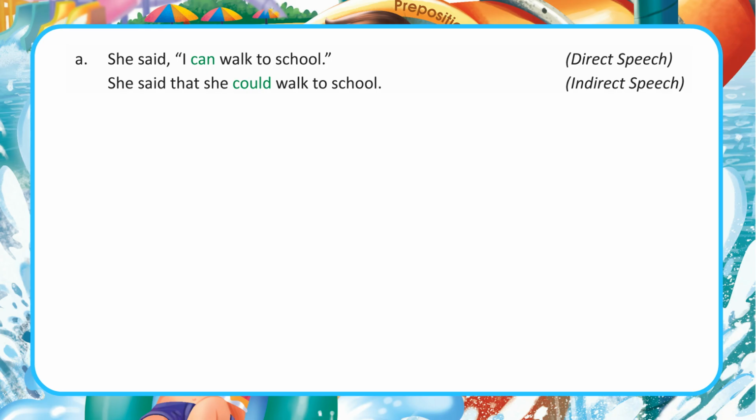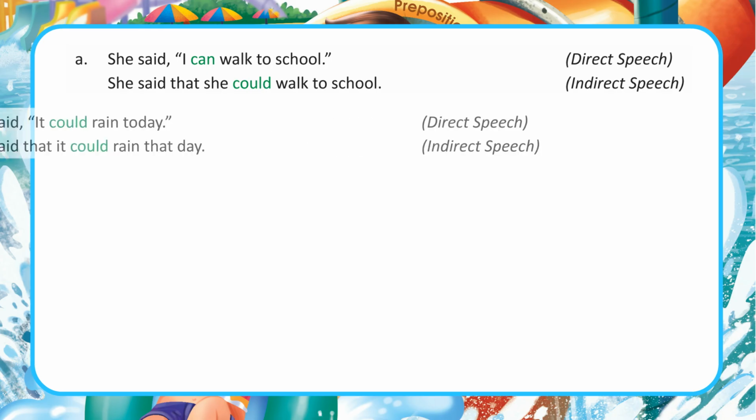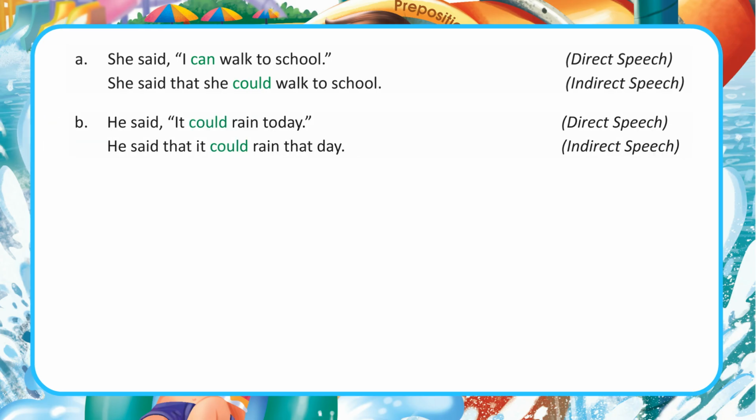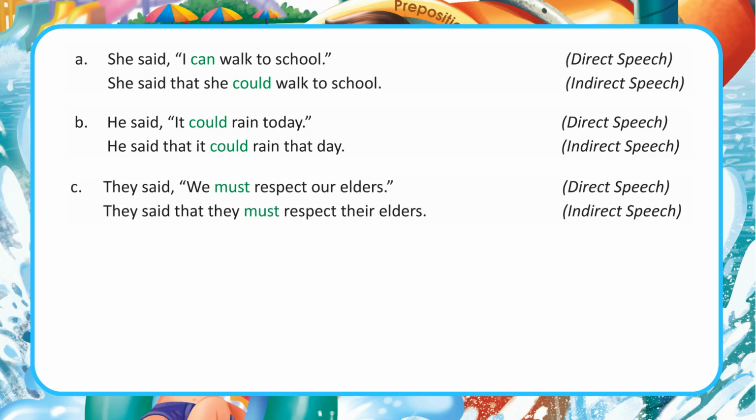Direct speech. Indirect speech. B. He said, "It could rain today." He said that it could rain that day. Direct speech. Indirect speech. C. They said, "We must respect our elders." They said that they must respect their elders. Direct speech. Indirect speech.